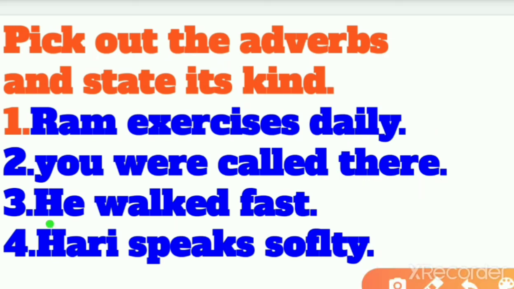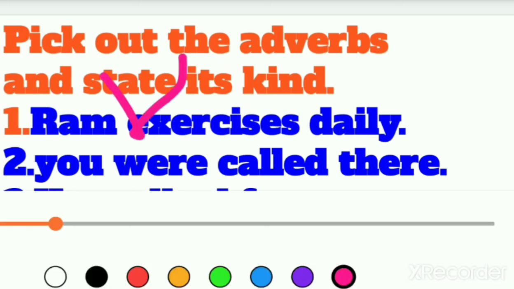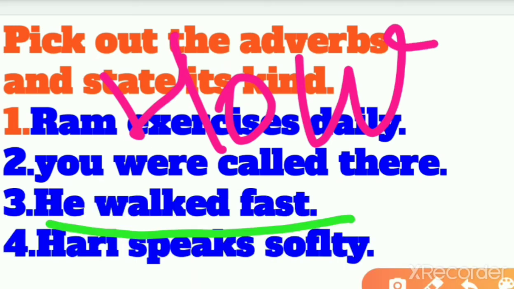We have the next one. He walked fast. So how is he walking? Yes, frame the question. Make a question of the sentence given to you. How did he walk? He walked fast. I have already told you when, where, how come. It means it is the adverb of manner. So fast is an adverb here. And how did he walk? He walked fast. So it will be an adverb of manner.